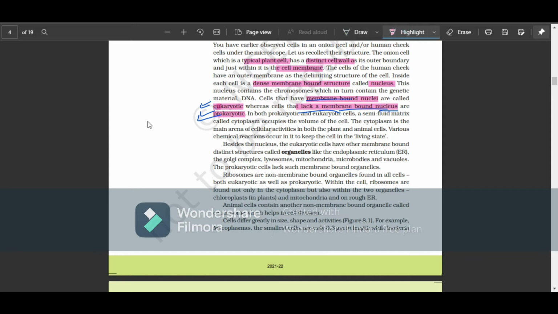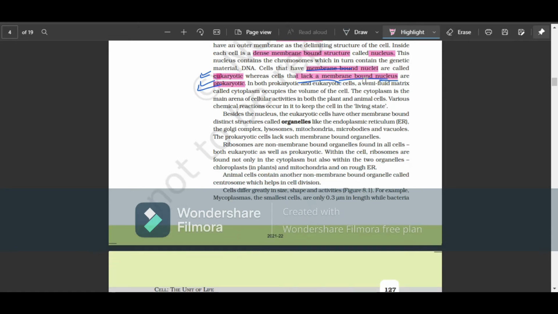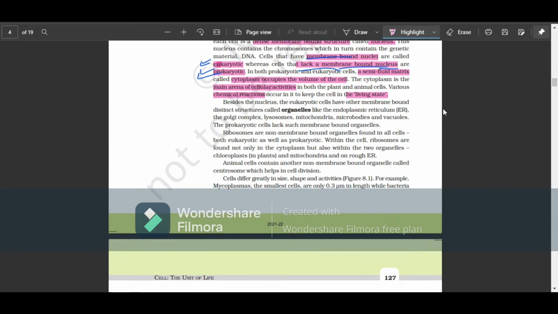In both prokaryotic and eukaryotic cells, a semi-fluid matrix called the cytoplasm occupies the volume of the cell. I am sure you'll be aware of them, right? The cytoplasm is the main arena of all the cellular activities in the plant and the animal cell. Various chemical reactions also occur to keep the cell in a living state. In the cytoplasm, you can find various cell organelles, and within them the reactions occur. So it's indirectly in the cell cytoplasm, right?